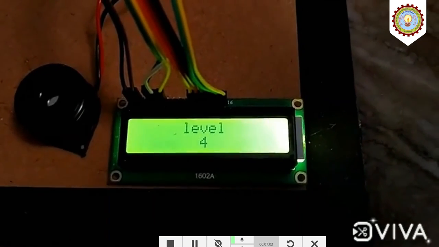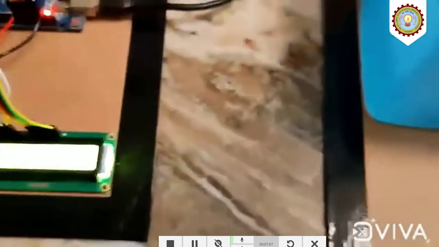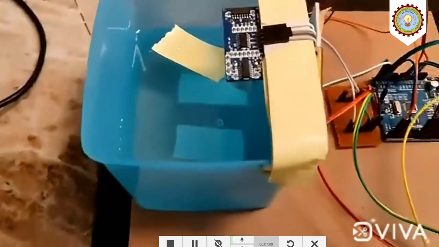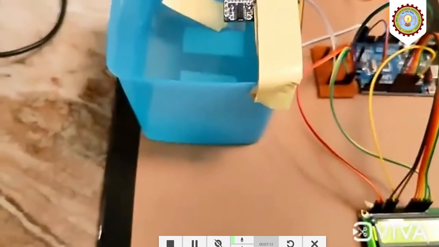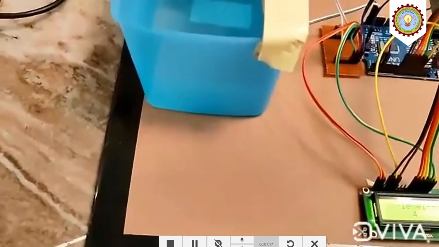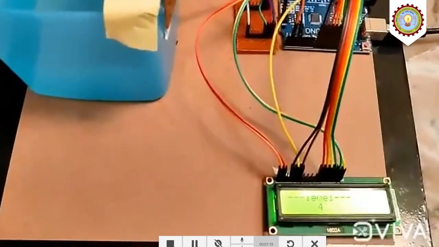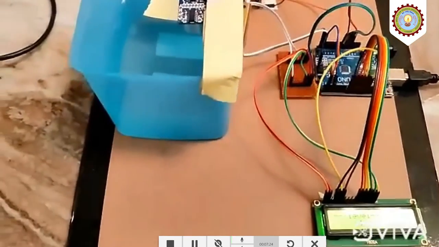And as soon as the water level crosses level 5, the buzzer will start beeping and it will alarm people to be rescued from there. So to see that, we'll bring the board a little closer.